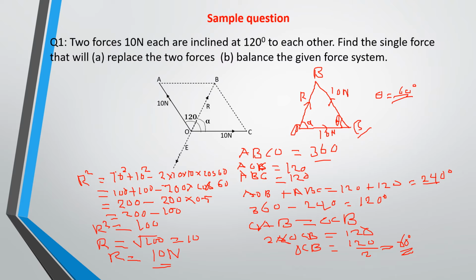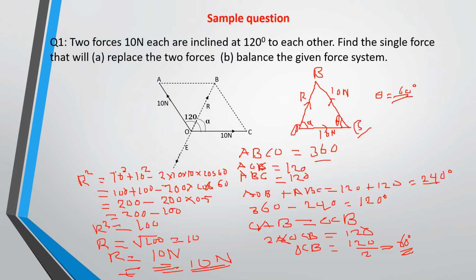Then we said that the force that will balance this force system is the force that is equal in magnitude to the resultant force but opposite in direction to it. Which means that the equilibrant is also equal to 10 Newton. So the force that will balance this one is also equal to 10 Newton.